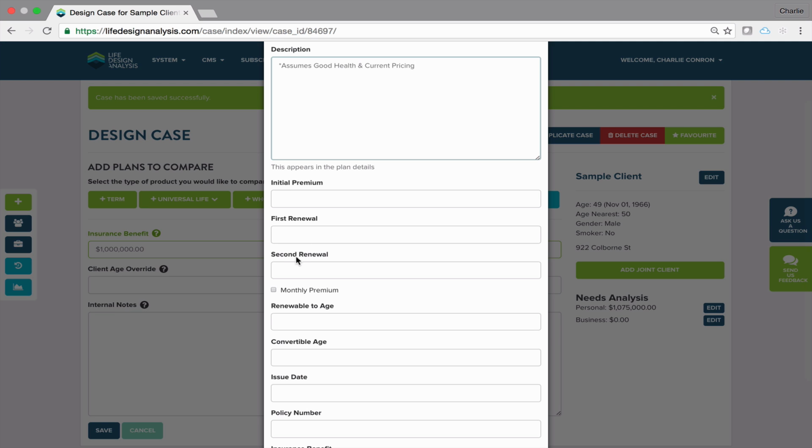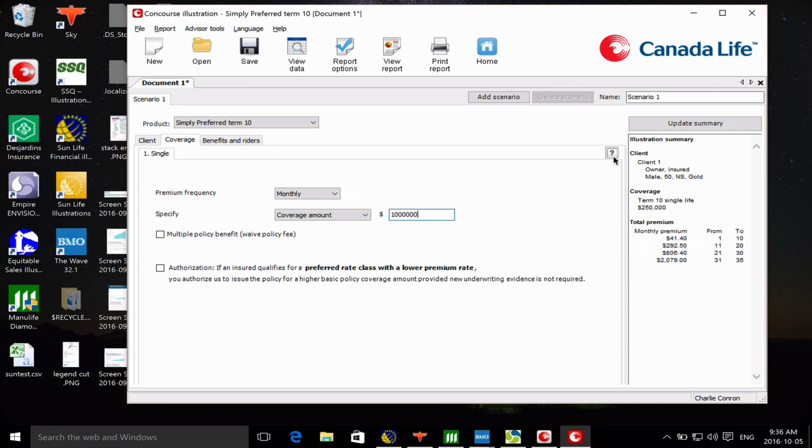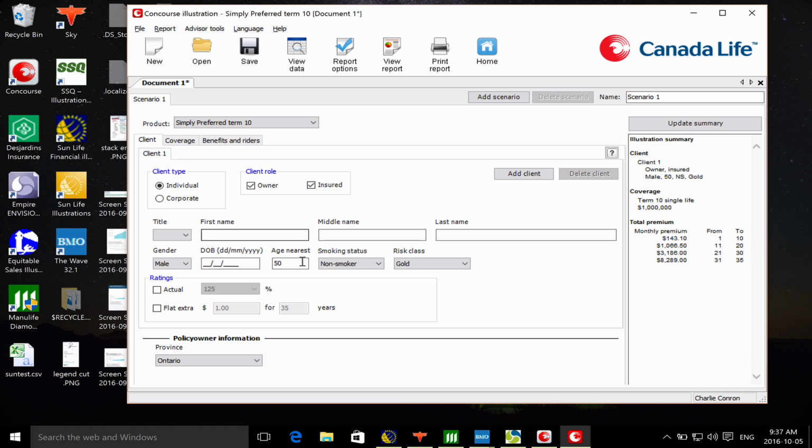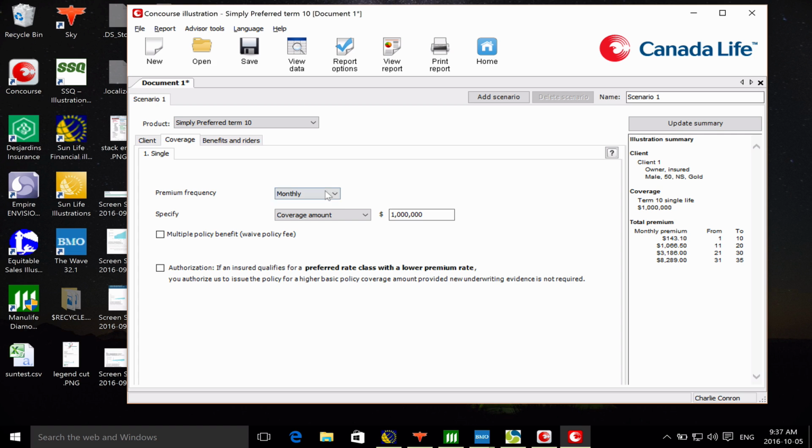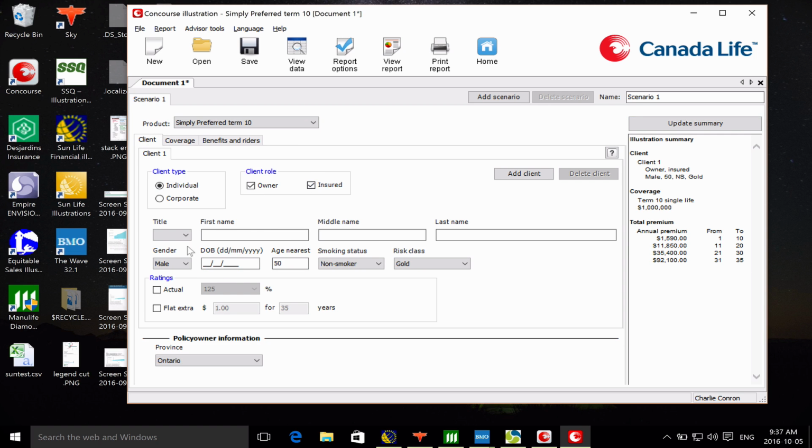Now when I come down here, you can see there is an initial premium and the first renewal. I can look up the initial premium and all those renewals in our software, but I'm going to come over here and design a quote for a T10. I just want to fetch these rates really quickly. I'm going to do this annually as well. So I'm going to say this coverage is not monthly, I want it annually, but you could do this either way. Once I've got my client here, same 50-year-old male for $1 million, all I want to do is grab that term 10 premium for the first 10 years.